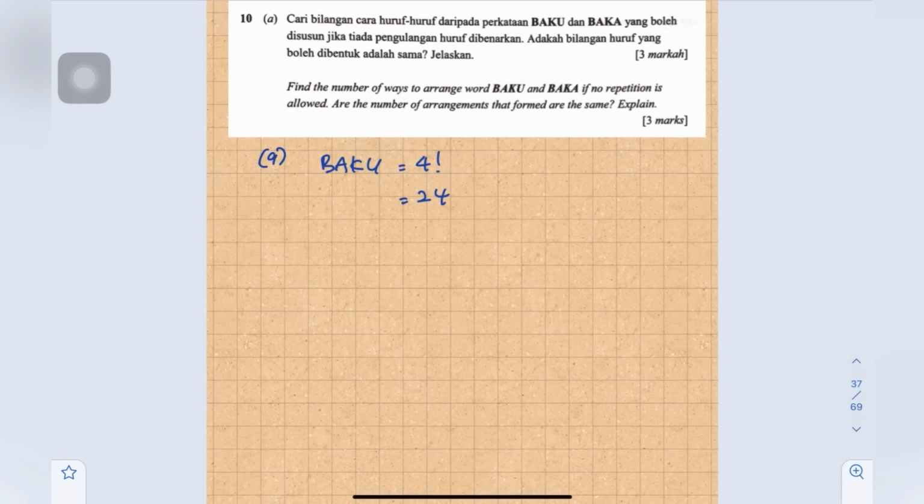For the word BAKA, we have 4 letters, so 4 factorial, but we have 2 same letters, which are A, so divide by 2 factorial. So the number of ways is 12 ways.